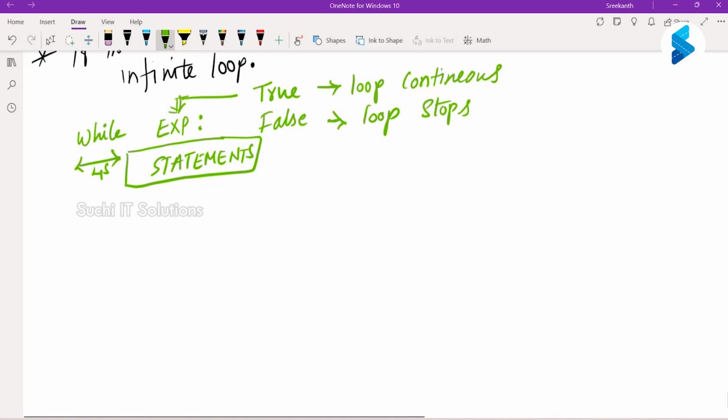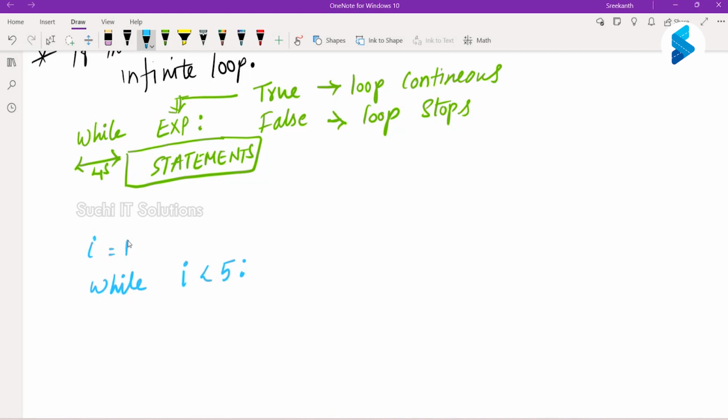For example, a simple program here. I want to print hello world 5 times using a while loop. So what do I say? i equals 1.